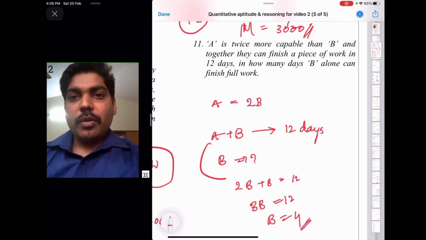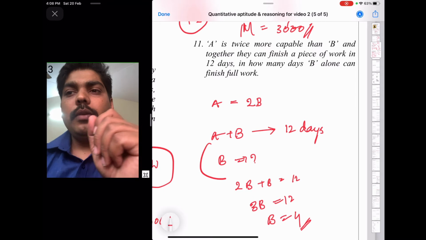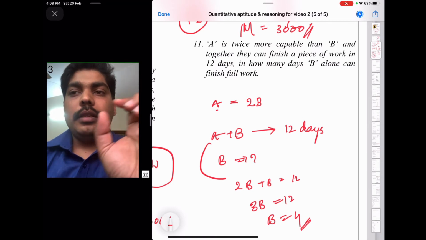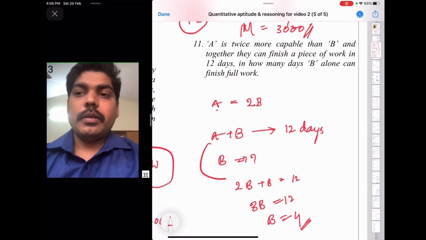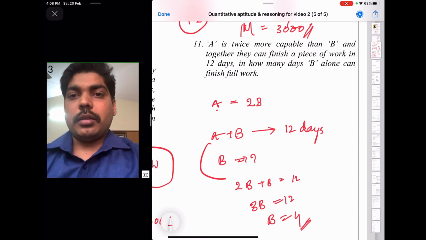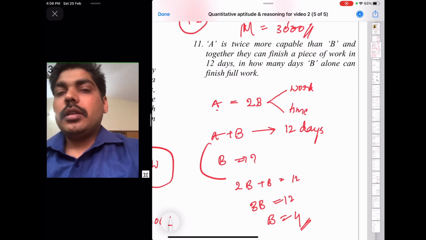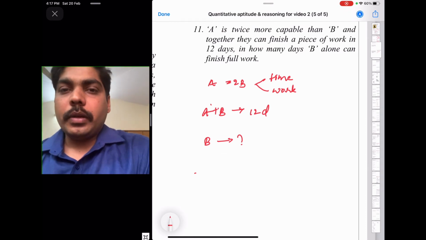So this will not be true. This is wrong, because here one thing you have to understand, that A is equal to 2B in terms of speed, and in terms of work there are two things. The ratios can be in terms of work, or in terms of speed, that is time. Okay, this you understand.